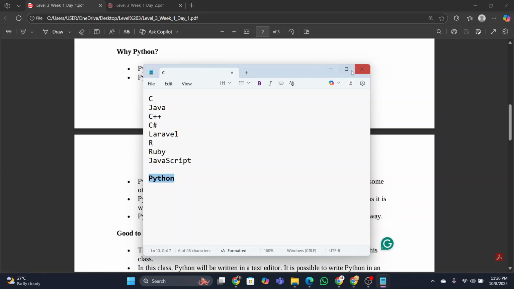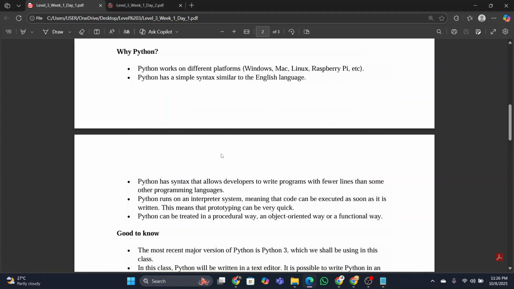Okay, so why Python? Now we will see. Python works on different platforms: Windows, Mac, Linux, Raspberry Pi, etc. There are some programming languages which don't work on all platforms. Some work in Windows, some may not work in Windows. Some work in Mac, some may not work in Mac. But Python is the kind of programming language which works on every platform. That's why Python.